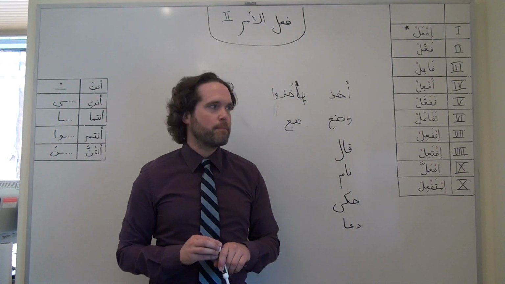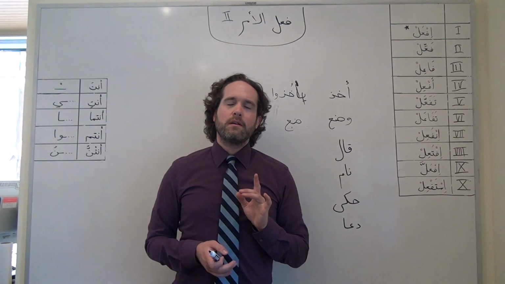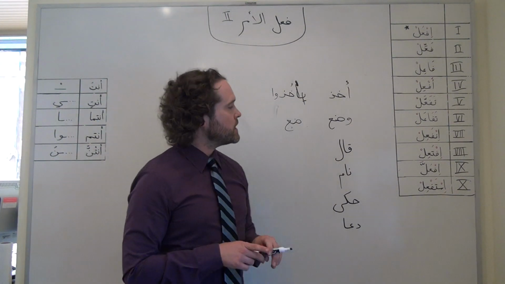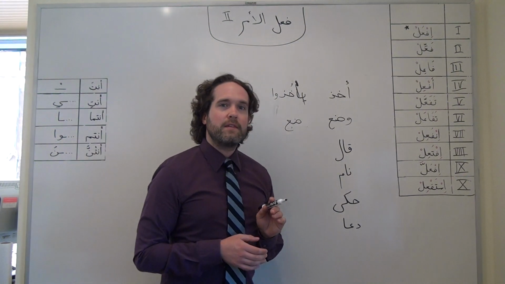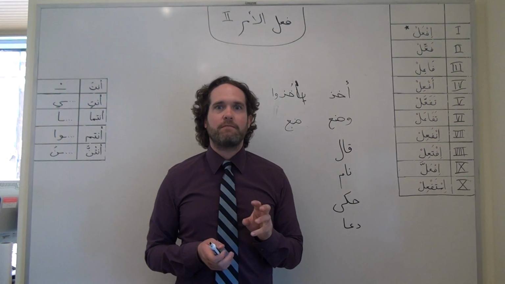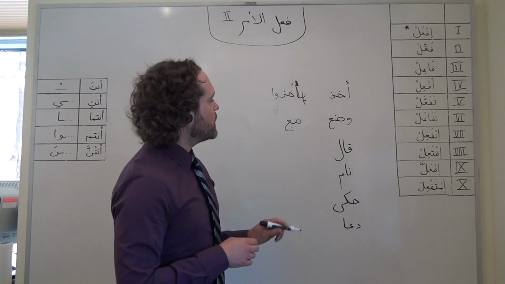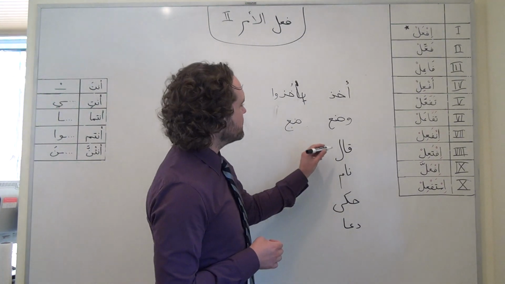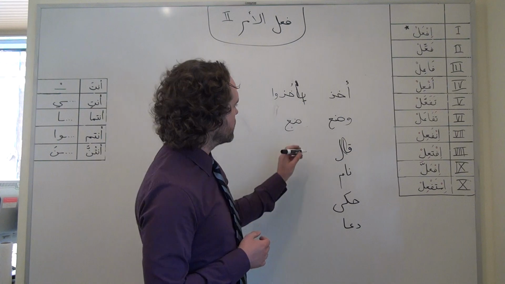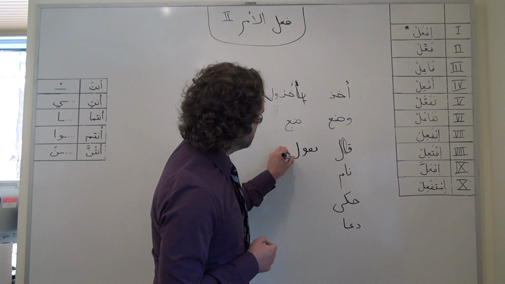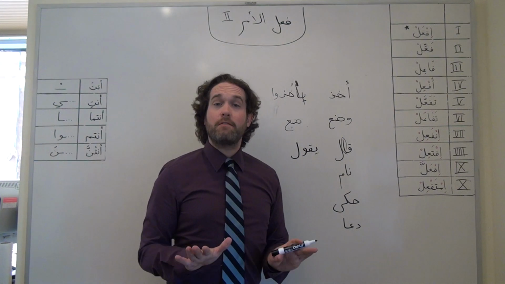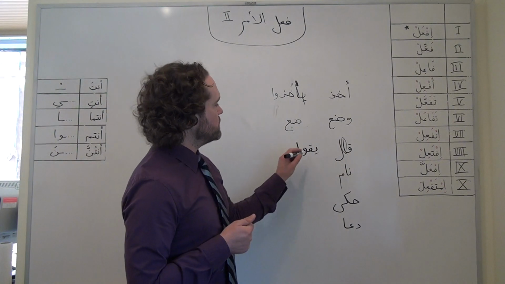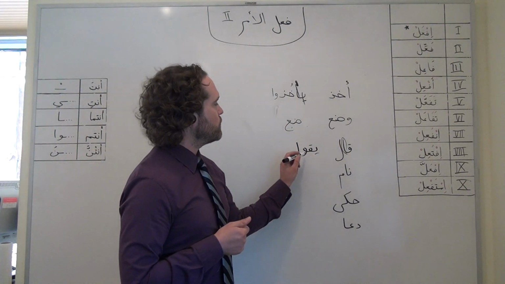If we have a verb whose middle letter, whose middle root letter, I should say, is a vowel, then sometimes we're going to need to leave that vowel out of the imperative. For example, qala. If you know the present tense of qala, you'll know that this alif is actually a stand-in for a waw, which is the root letter. Alif is never a letter of a judr. It's never really a root letter. It might represent one, but in this case, the judr of this verb is qaf, waw, lam.